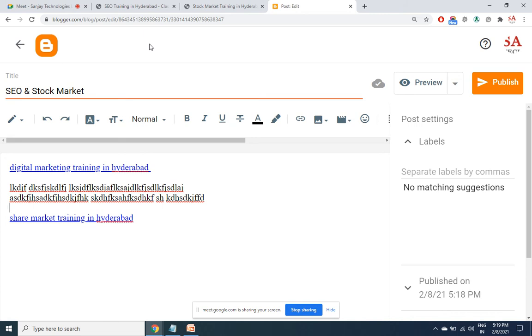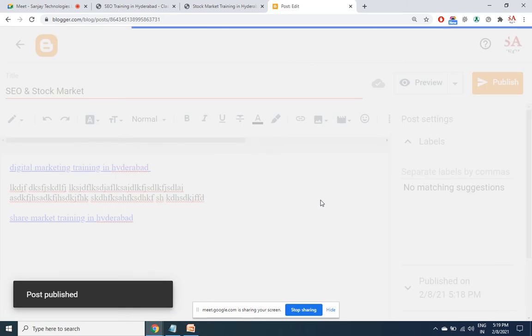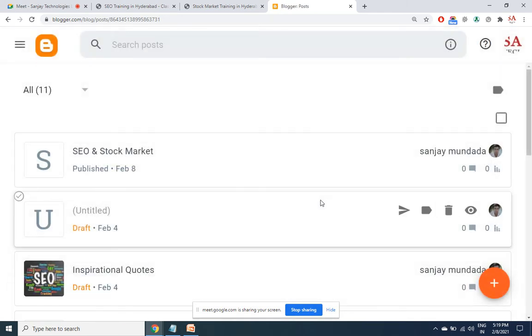There are other things which matter, but not the location, not the size, nor the color. What is the color of the link? Where is the link present? What is the size of the backlink? There is zero importance in SEO for these things. But there are other things which matter, which we'll be seeing shortly. I click on publish. Only when the page is live will the backlink be counted. Otherwise it will not be, because search engines cannot see it.